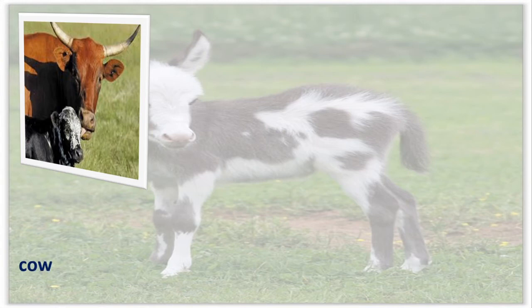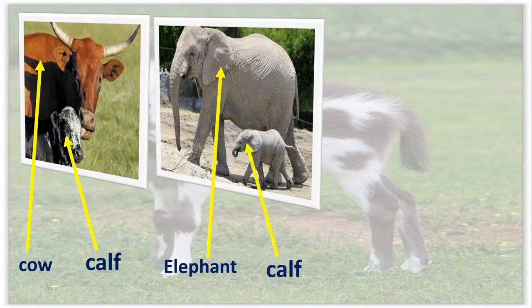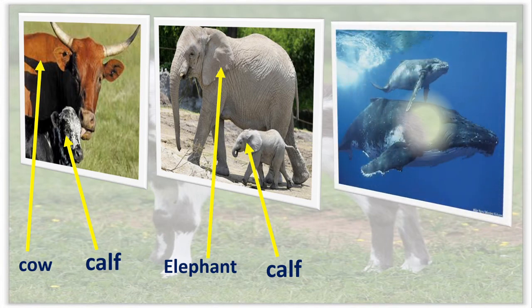Here, cow, correct? The adult cow and calf, C-A-L-F, calf. L is silent here. So, cow, the young one is calf. Now here you can see the elephant and its young one, that is also called as calf. Elephant and calf.